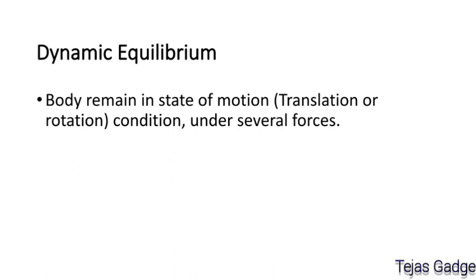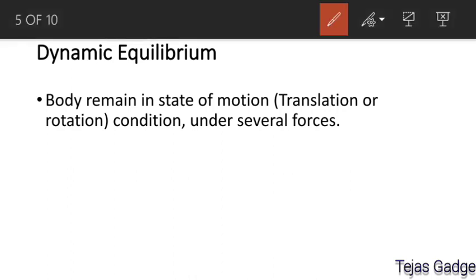Now next is dynamic equilibrium. What is meant by dynamic equilibrium? Dynamic means state of motion of a body. So under dynamic equilibrium we are going to see when a body remains in a state of motion, and keep in mind that this motion should be uniform.